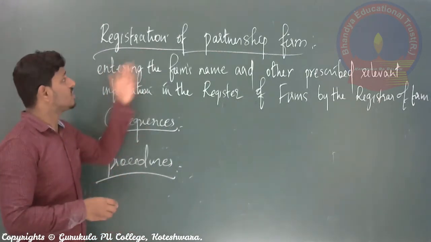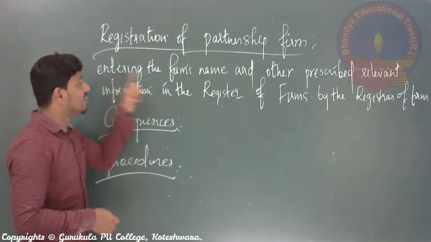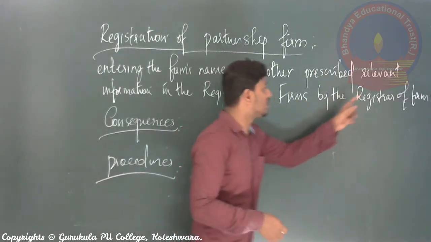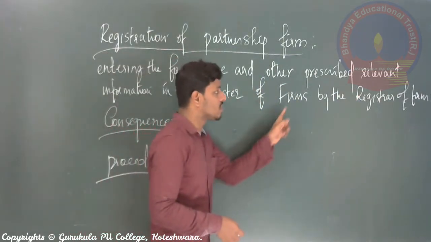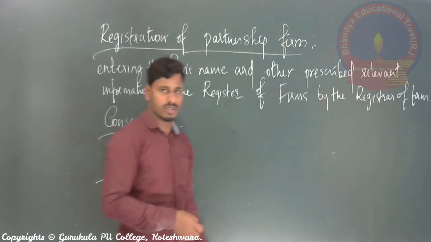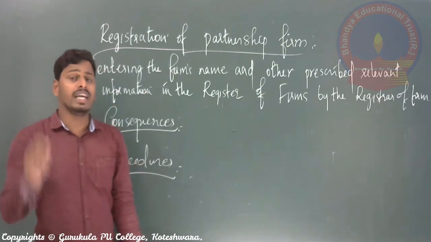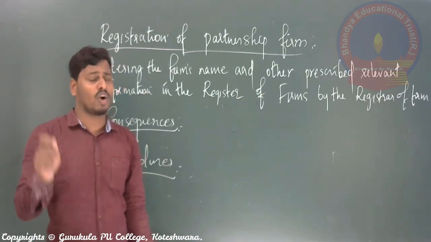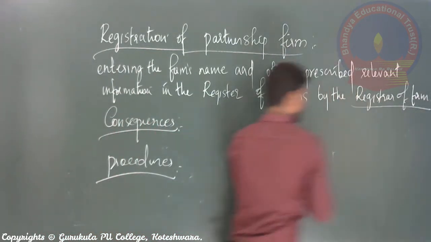So registration of partnership firm means entering the firm's name and other prescribed relevant information in the register of firms by the Registrar of Firms. Right? So normally in every district we have one corporate body or institution called the Register of Firms.